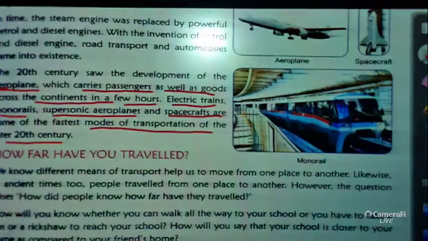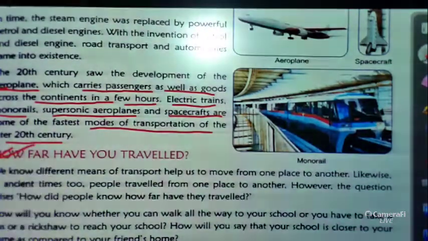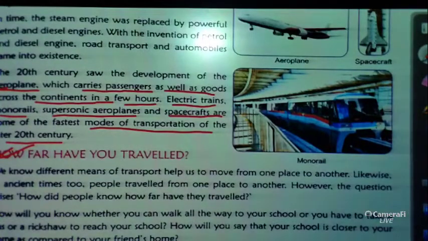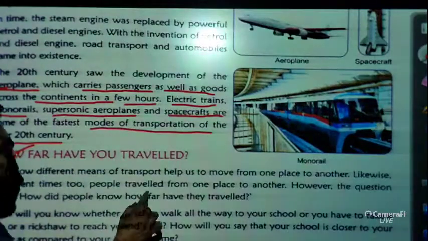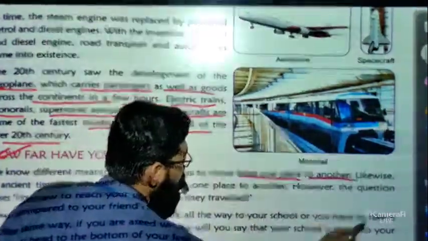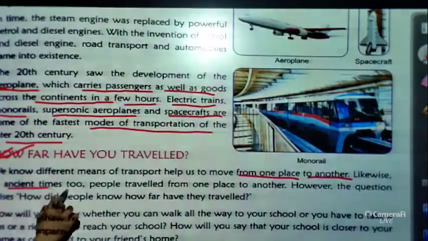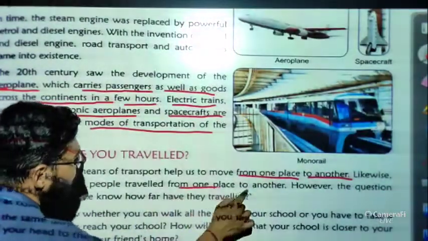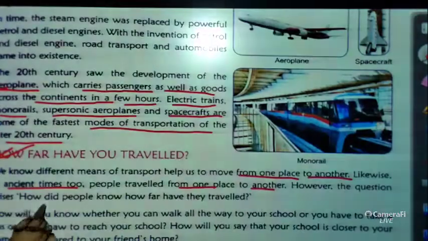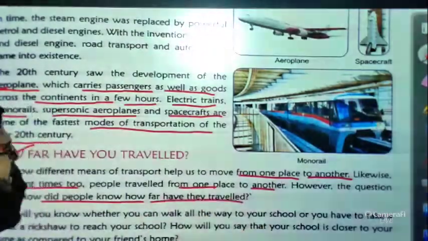Okay, so these are the introduction part of the chapter, or you can say this is the history of how we developed our traveling systems. Now the next thing is, how far have you traveled? This question tells us that we know different means of transport help us to move from one place to another. Likewise, in ancient times too, people traveled from one place to another. However, the question arises, how did people know how far they had traveled?